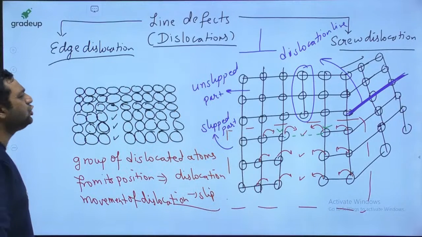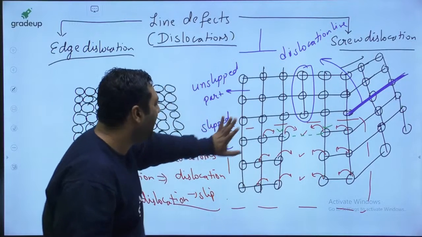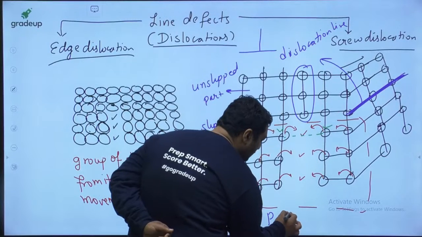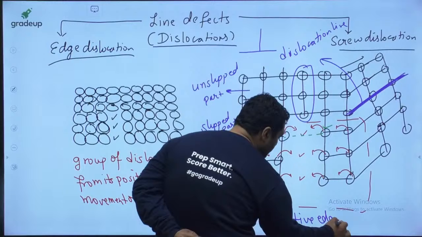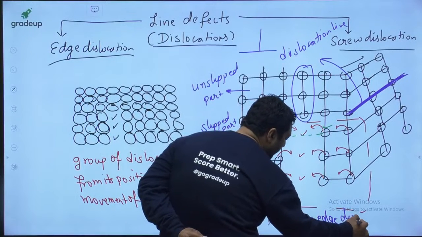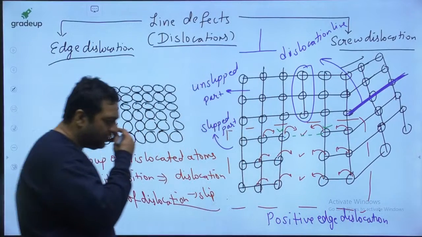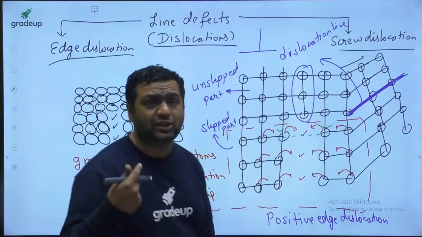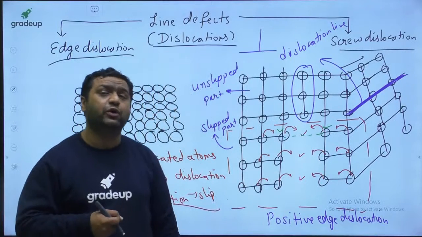And my dear, when we are showing this as Burgers vector, this is the representation, and this kind of edge dislocation is said to be positive edge dislocation. So my dear, what is the meaning of negative edge dislocation?